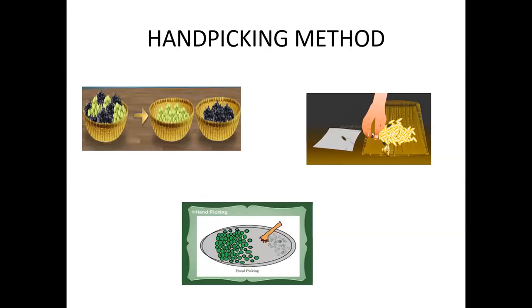So visible particles we can pick out and separate by hand. This method is called hand picking method.